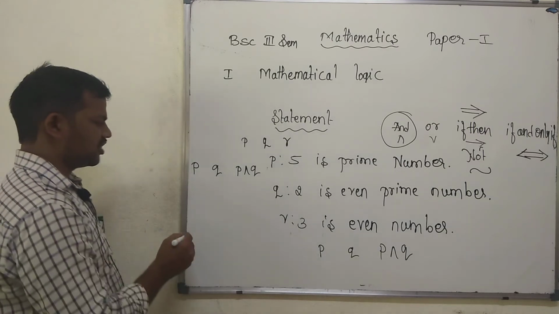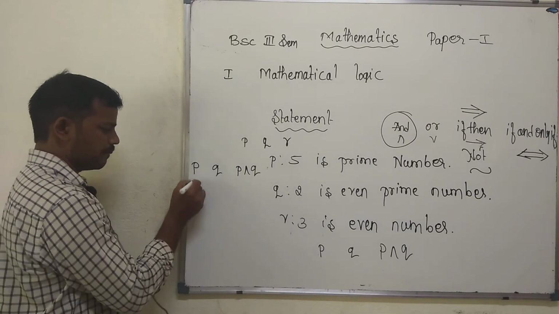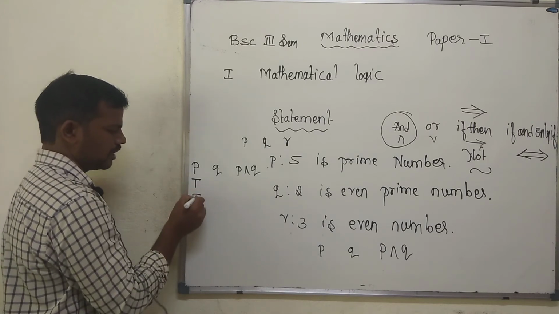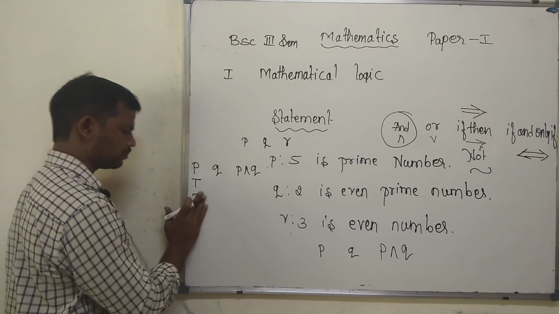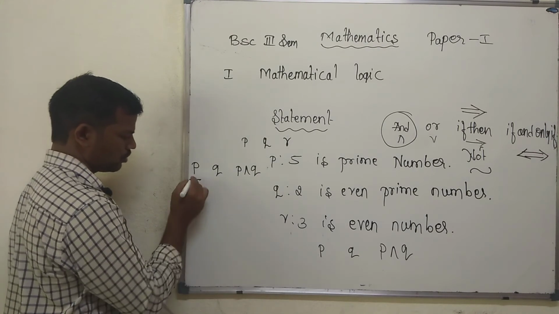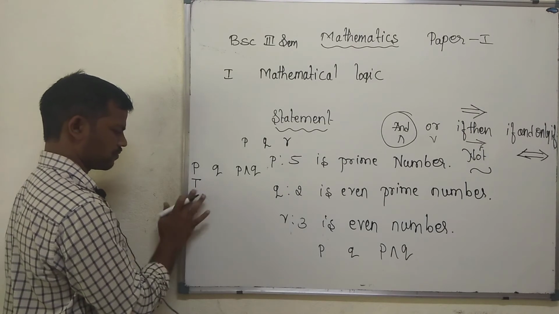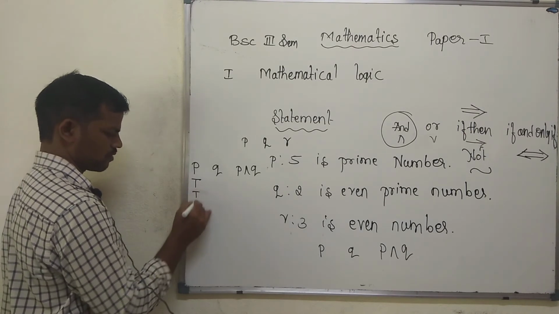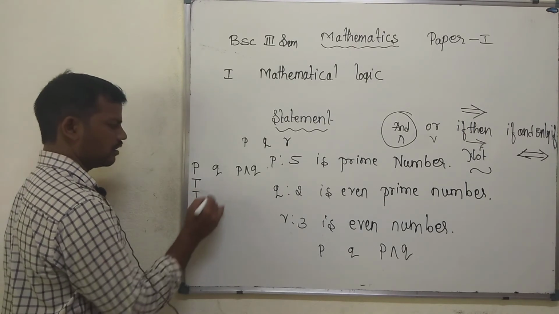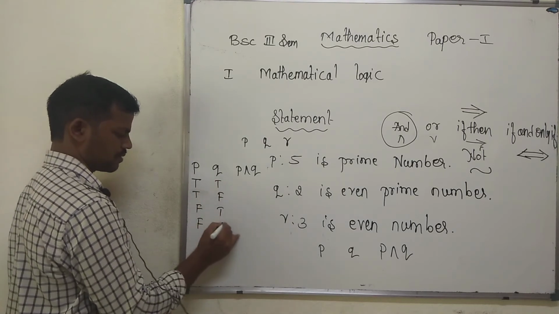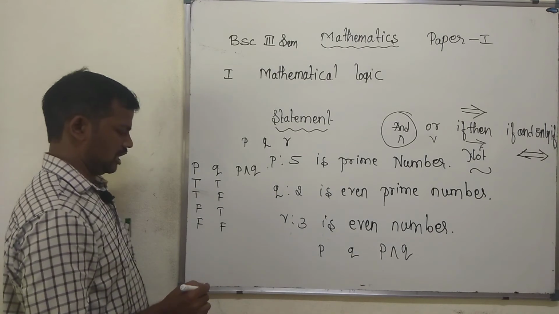First we see the truth values of P: true, true, false, false. Next for Q: true, false, true, false. When is a conjunction true?